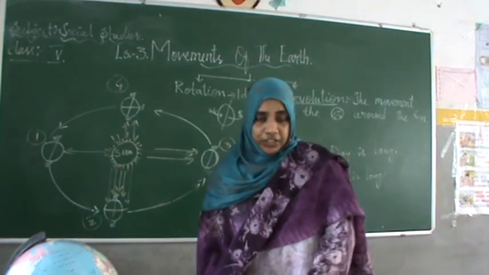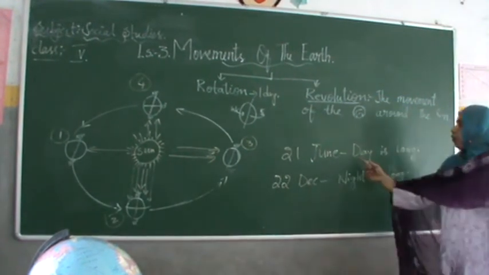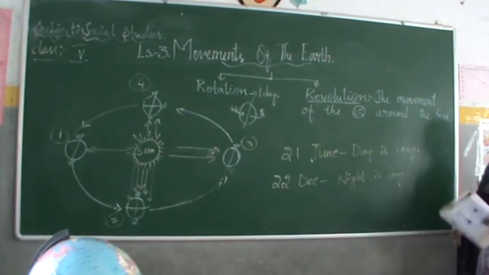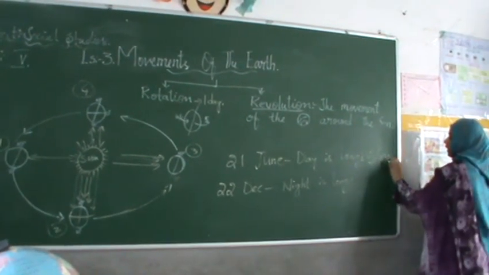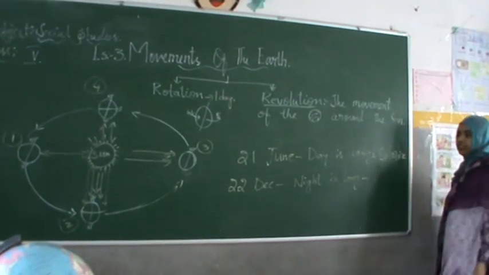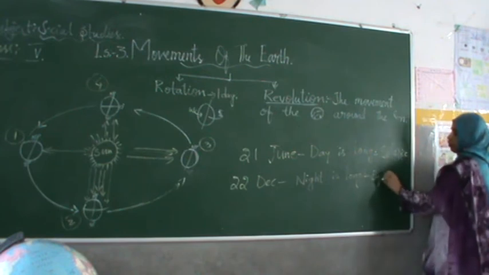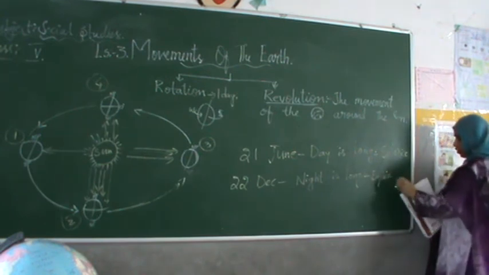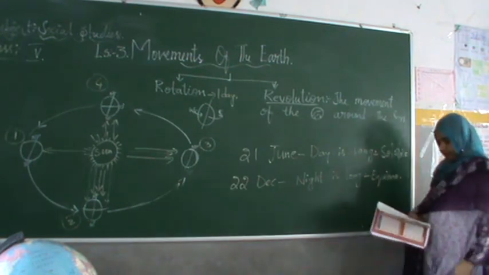So what are these called? June 21st, where the day is long, is called solstice. SOLSTICE, solstice. Whereas 22nd December, it is called equinox. EQUINOX, equinox.